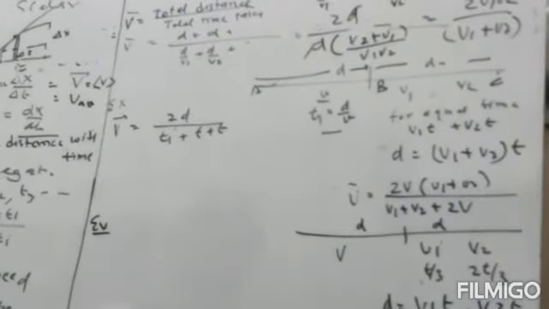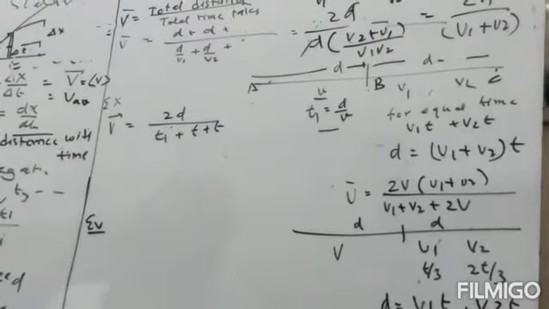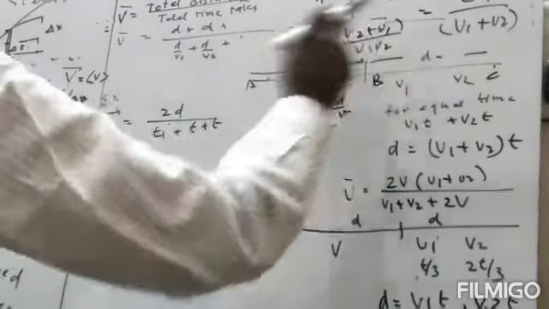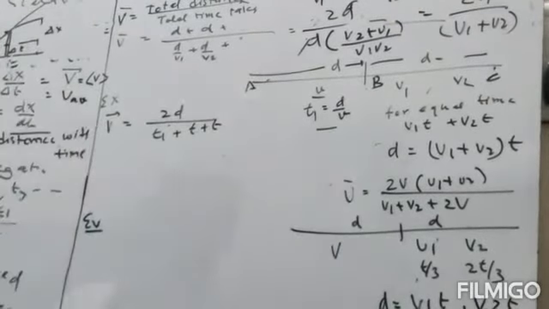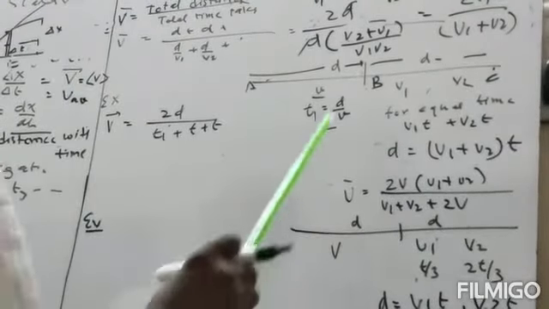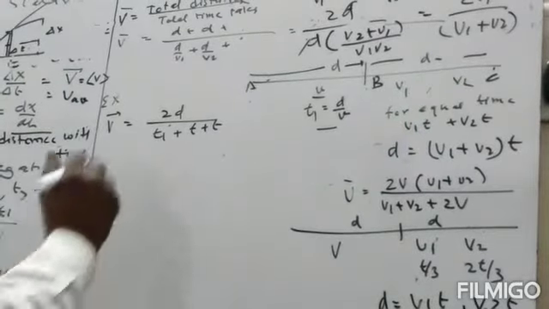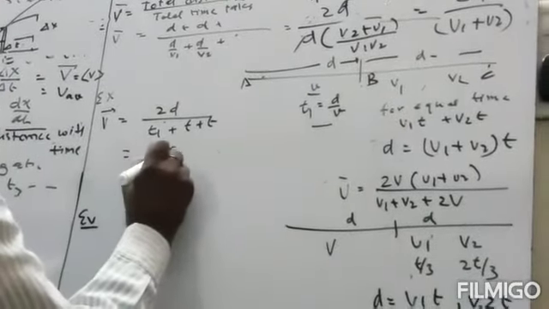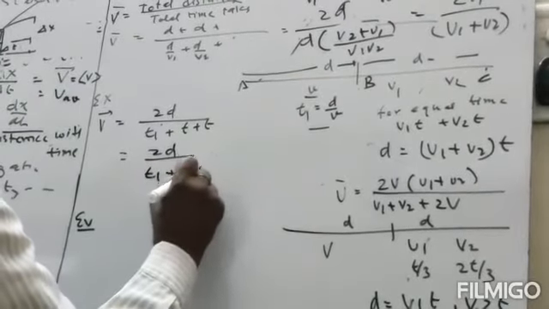So what will be the speed? Total distance will be d plus d. Here we take time taken as t, and t by this and t by this will be equal to 2t. So this will be equal to 2d divided by t1 plus 2t.